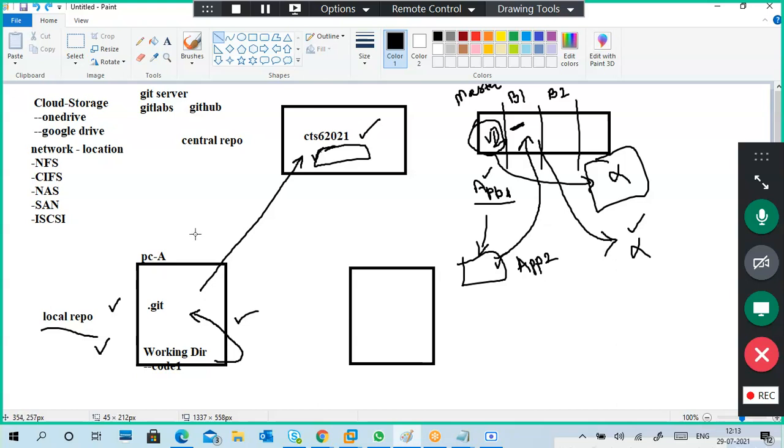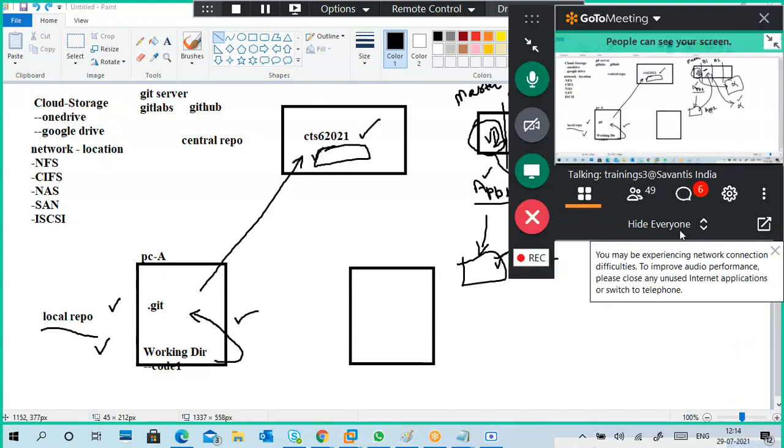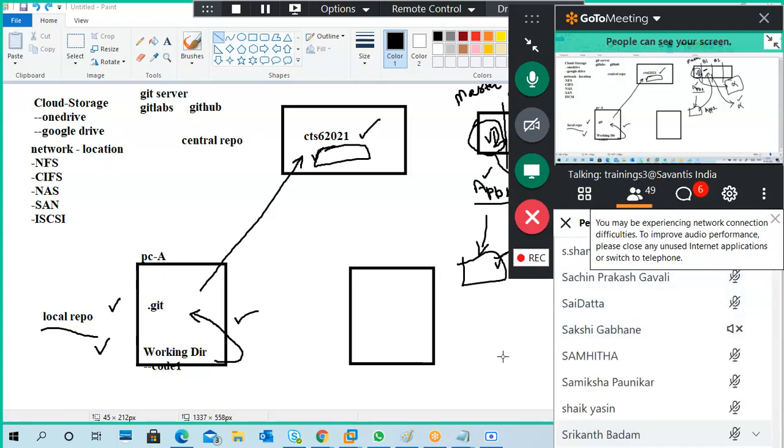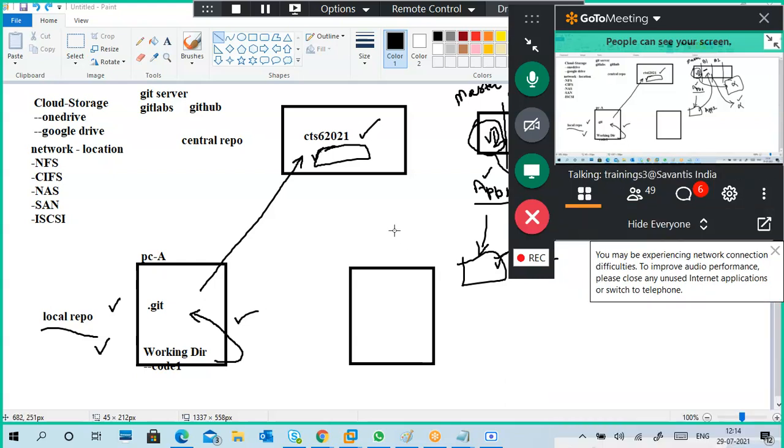Okay guys, sorry for disturbance. Okay, so this is my PC. I am the user. I have done an upload. Now I have another user. I will take a name from someone. Anybody want to give sacrifice for their name? Sai Datta is an easy name. Okay. So this is Sai Datta's PC.